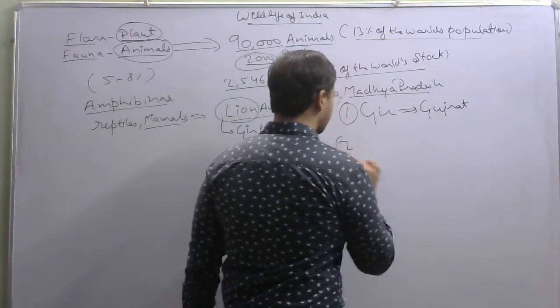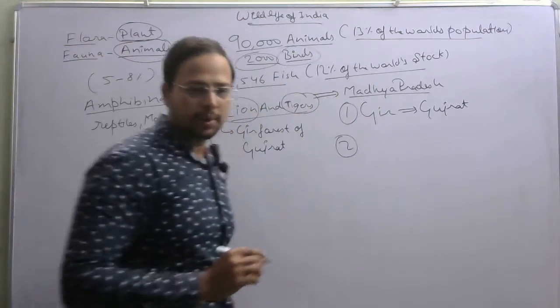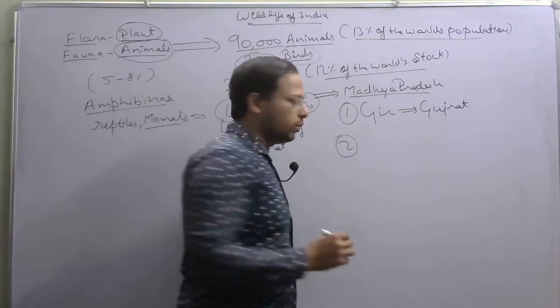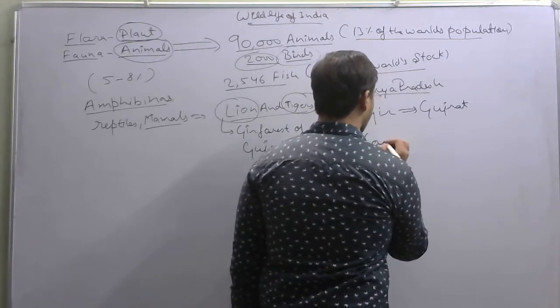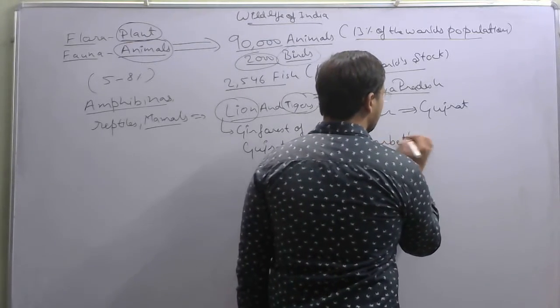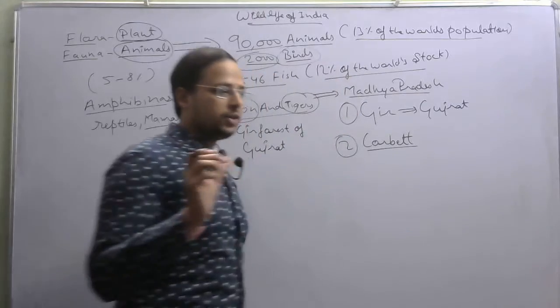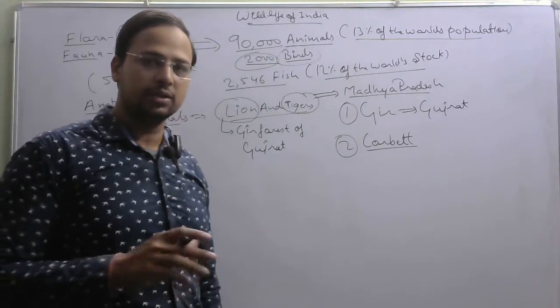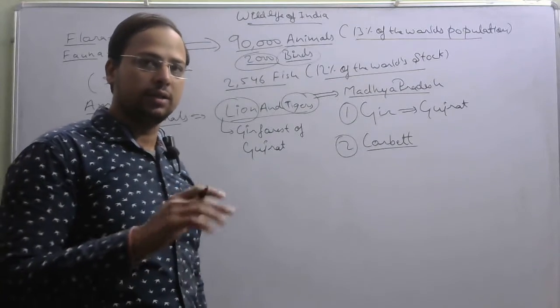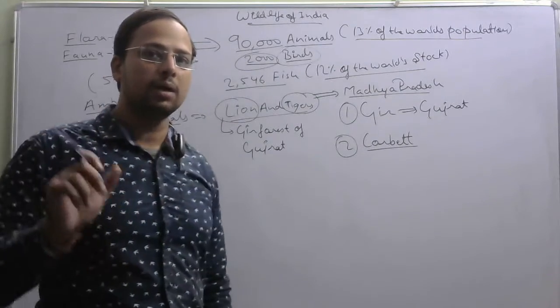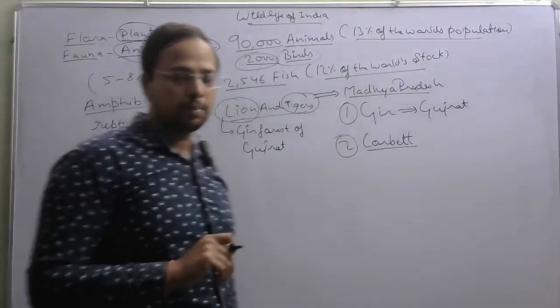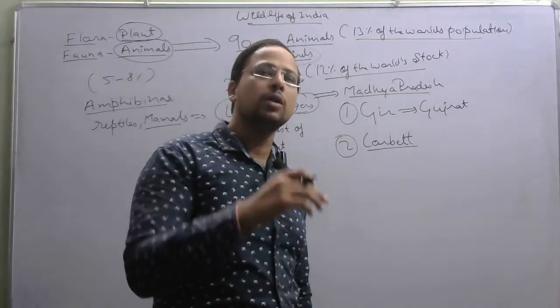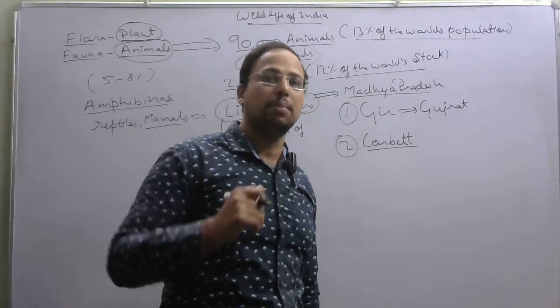Okay. The second one is your Jim Corbett. It is given by the name of Corbett only. The Corbett National Park is the oldest national park of India. Its full name is Jim Corbett National Park, and it was earlier known by the name of Haley's National Park.